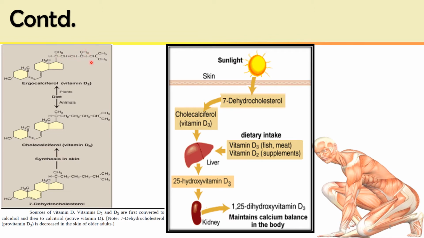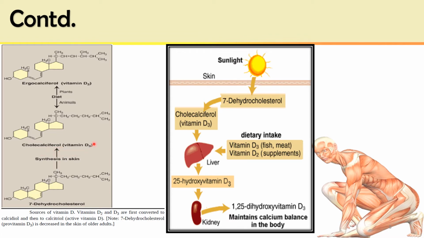I repeat, ergocalciferol and cholecalciferol, vitamin D2 and vitamin D3, have a similar structure. Only 1 carbon or methyl group is more here, having a double bond. 1 methyl group is less, having no double bond. That is the difference between vitamin D2 and vitamin D3. This vitamin D3 is also synthesized in the epidermis from the provitamin, that is 7-dehydrocholesterol, an intermediate of cholesterol synthesis, and in the skin this is synthesized into cholecalciferol.